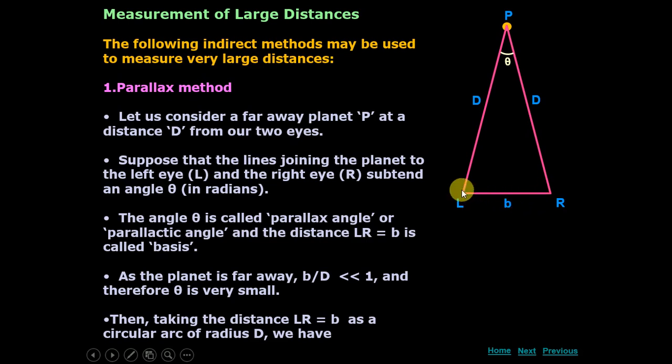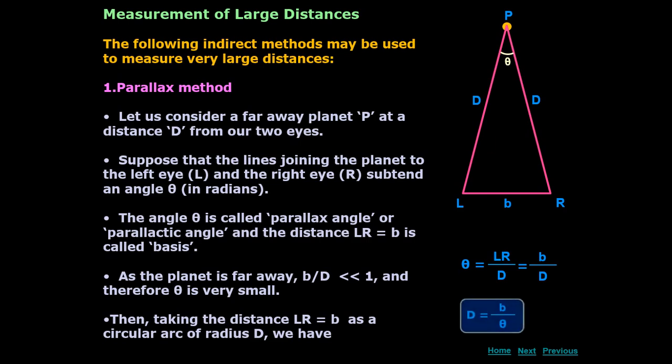So arc here is LR, radius is capital D. So theta can be written as arc over radius. So theta is LR over capital D, that is small b over capital D, or capital D is B over theta.